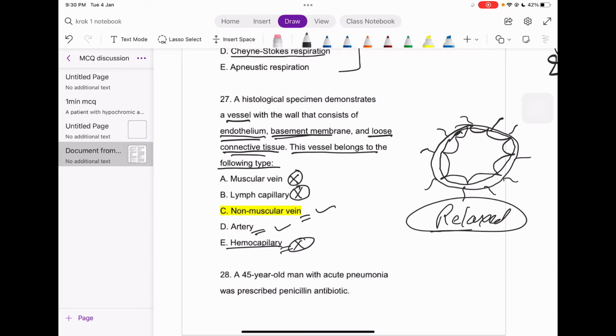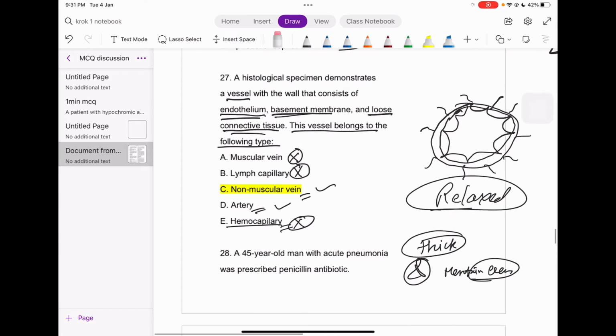In the artery we would appreciate tighter connective tissue, because the artery is very complex. Artery walls must be thick to handle the high pressure, and the artery should also work to maintain the pressure, so it must be thick. This one is not even thick, it's simply loose connective tissue, not that complex. So I think the answer is the non-muscular vein.